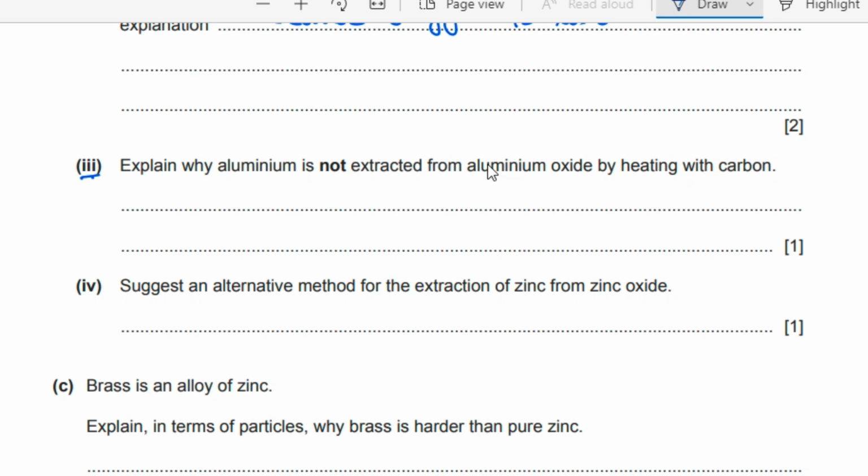Question number 3. Explain why aluminium is not extracted from aluminium oxide by heating with carbon. Because aluminium is more reactive than carbon.